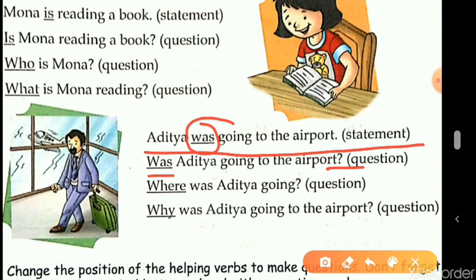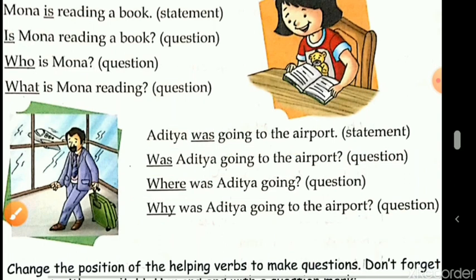Now, next, where was Aditya going? Now, if you want to know where he was going, so we'll ask the question using the question word where. Where was Aditya going? Now, and if you want to know the reason, first we have asked that where he was going. Then if you want to know the reason, then you can use the question word why. Why was Aditya going to the airport?